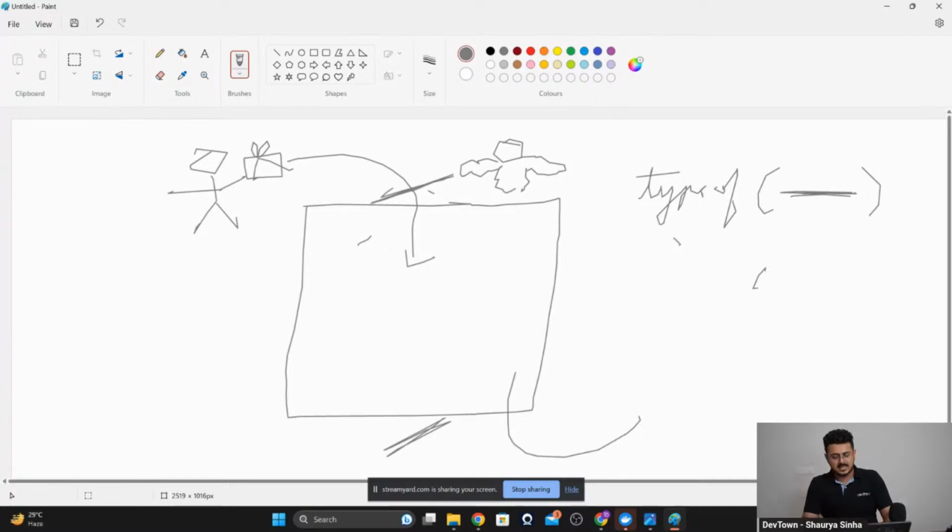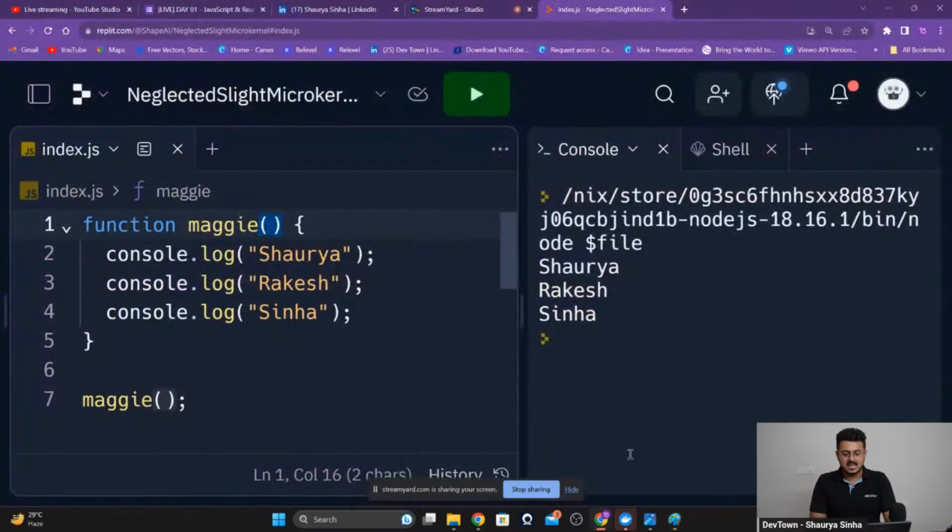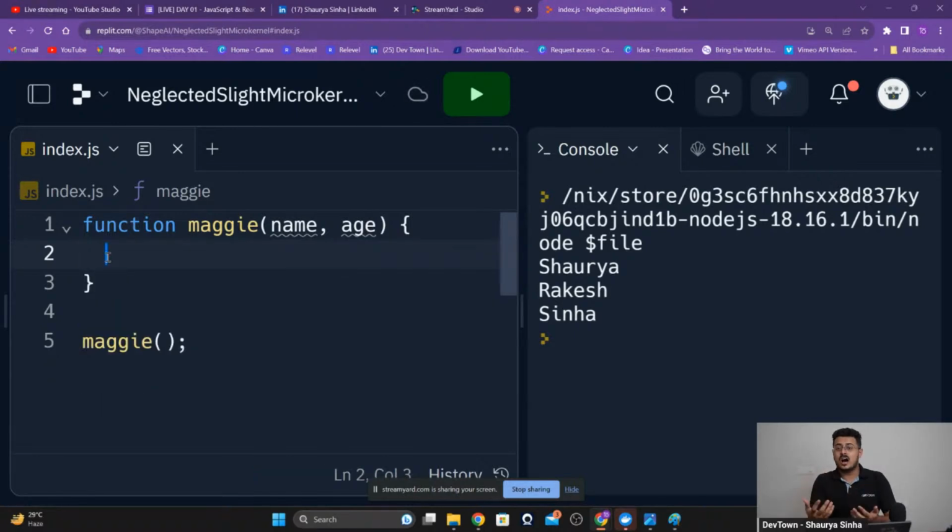Let us create a similar type of a function, guys. Let's come back. Let's create a function that takes in the name of the user as well as the age of the user. Okay, it is taking in two gifts. So this particular function that we are creating is taking in two gifts and will log out the name and the age of the user, guys.